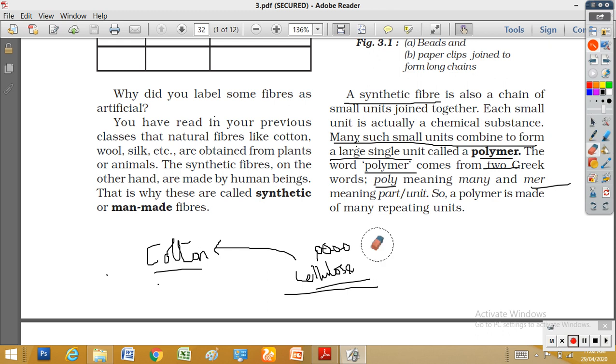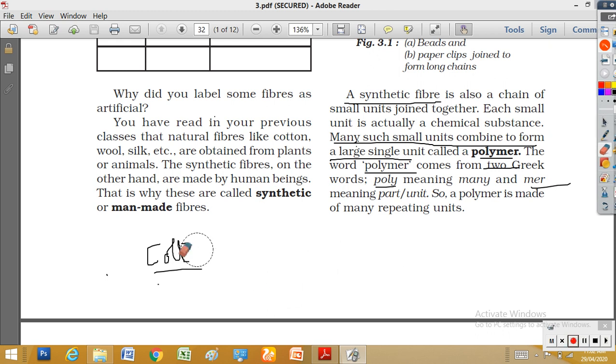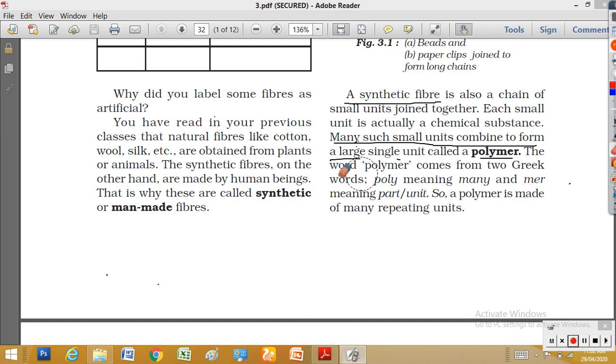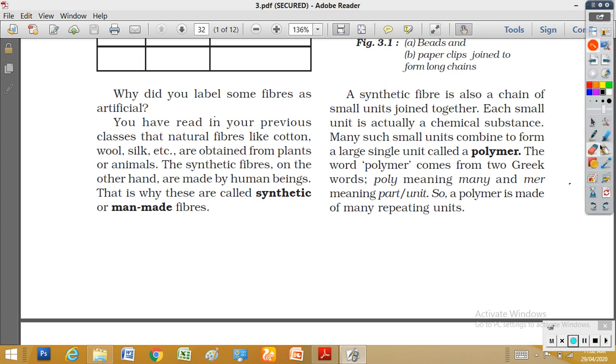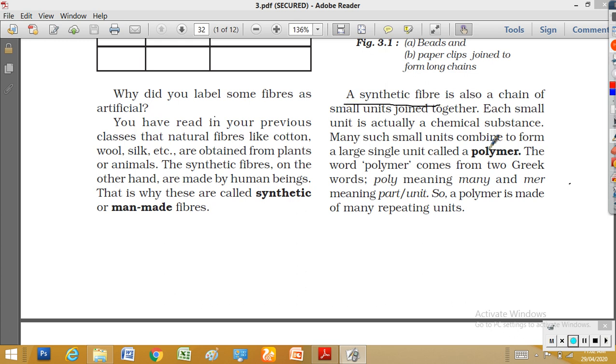All synthetic fibers on the earth are made up of polymers. Here we talked about cotton. Cotton is a natural polymer, naturally produced. Remaining ones, we are going to study many fibers. All these synthetic fibers are made up of polymers.